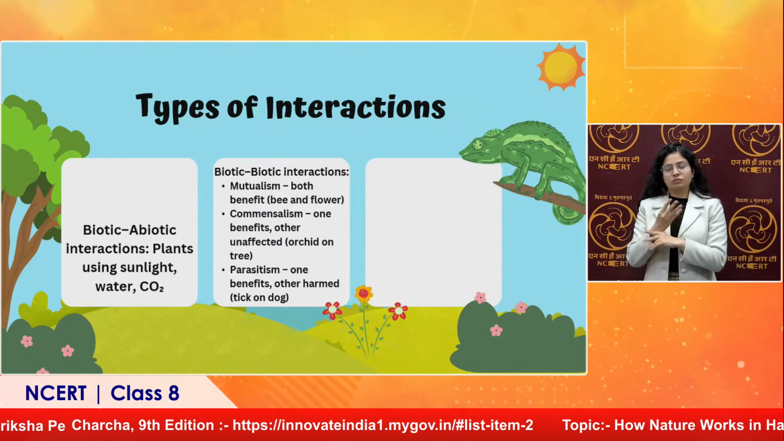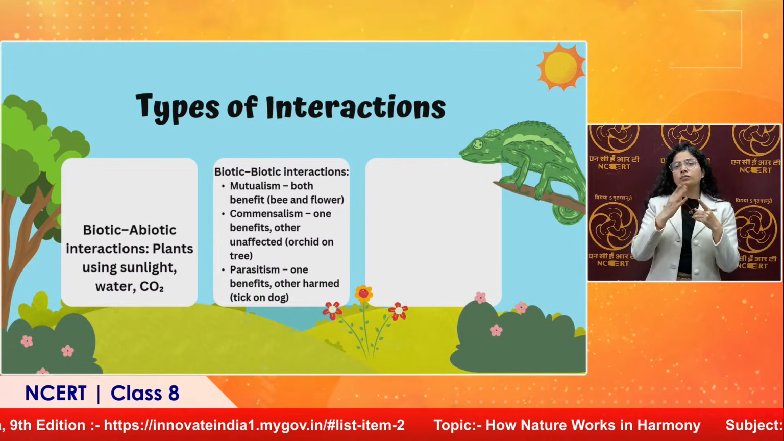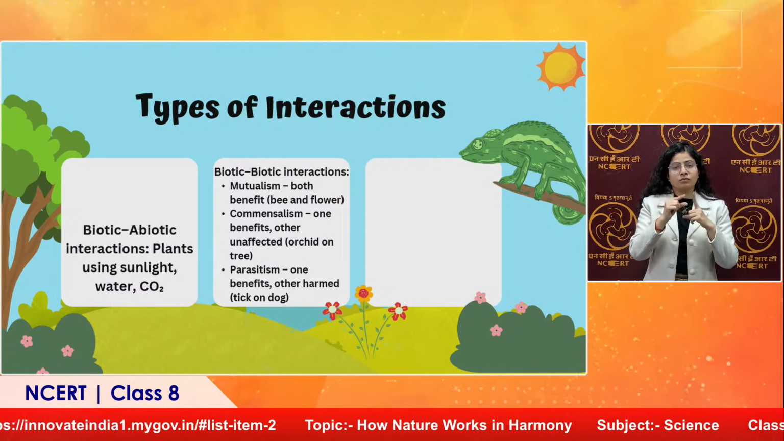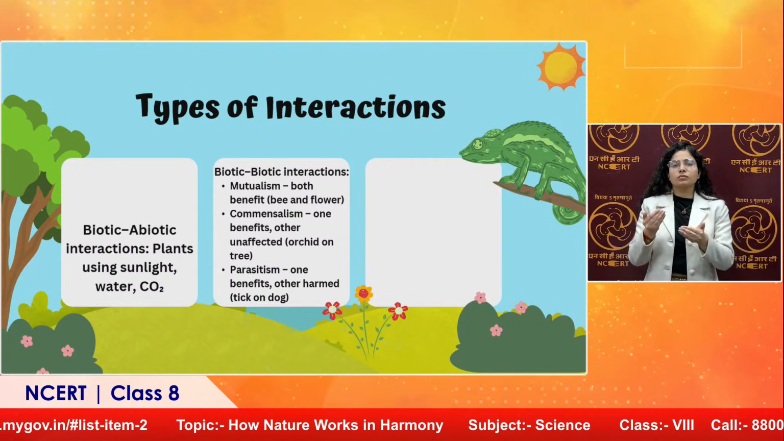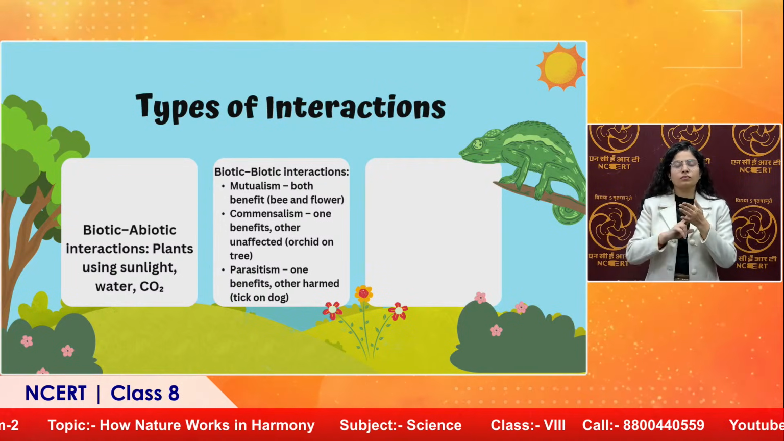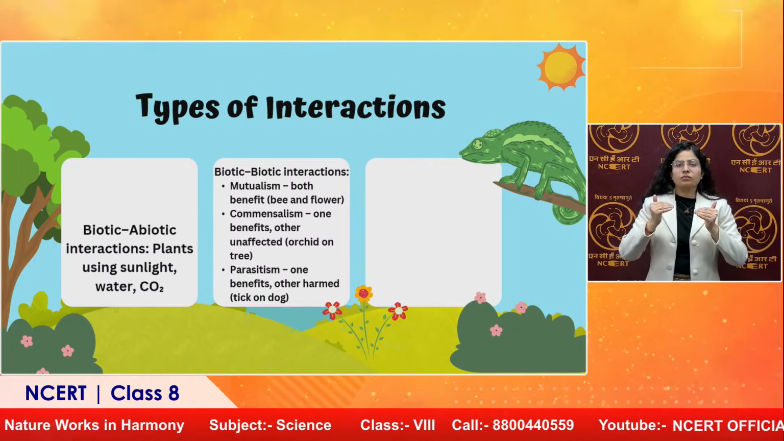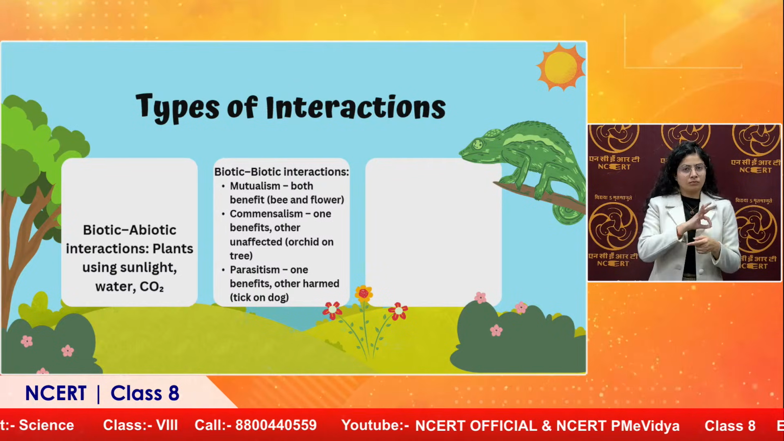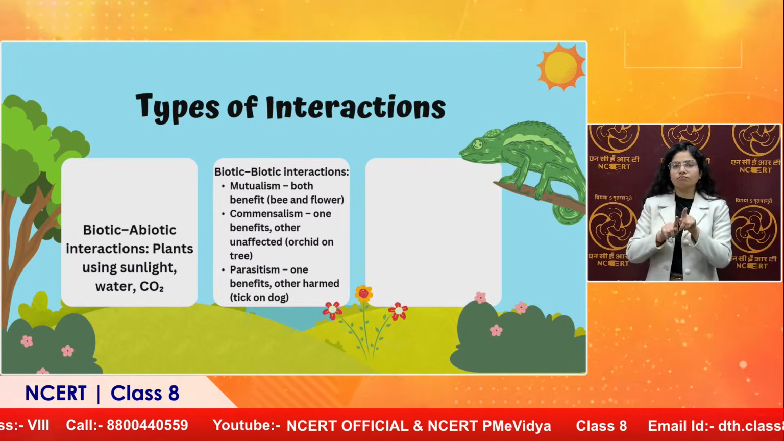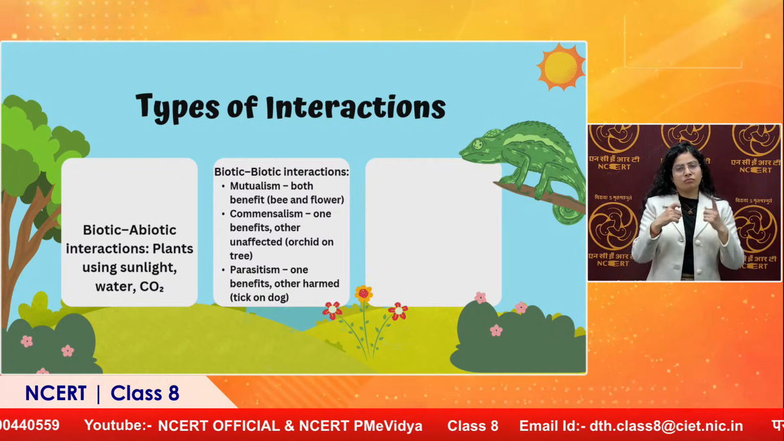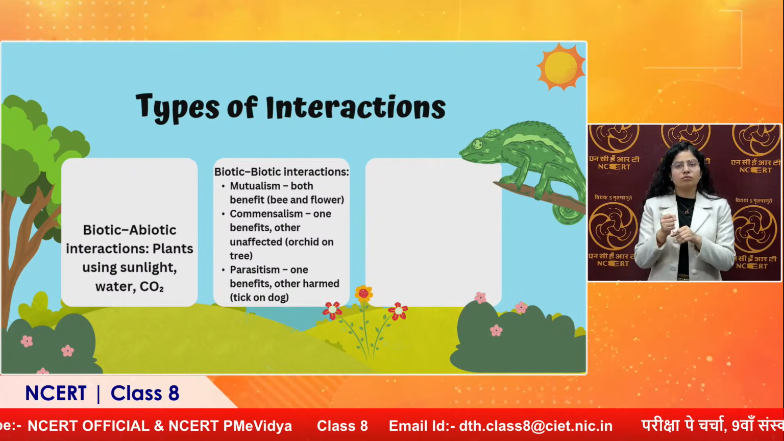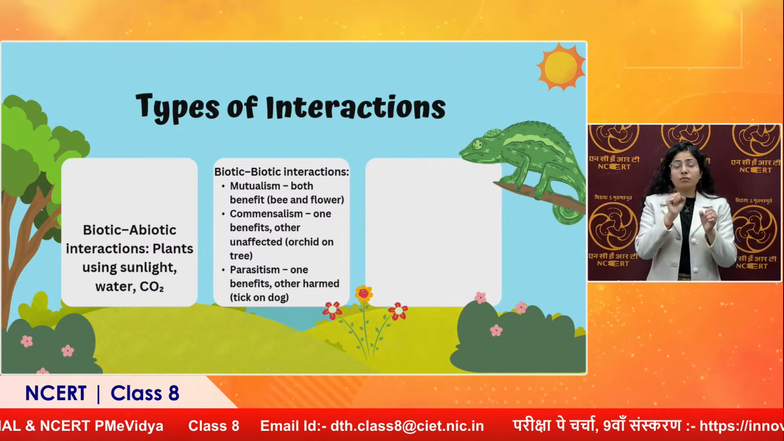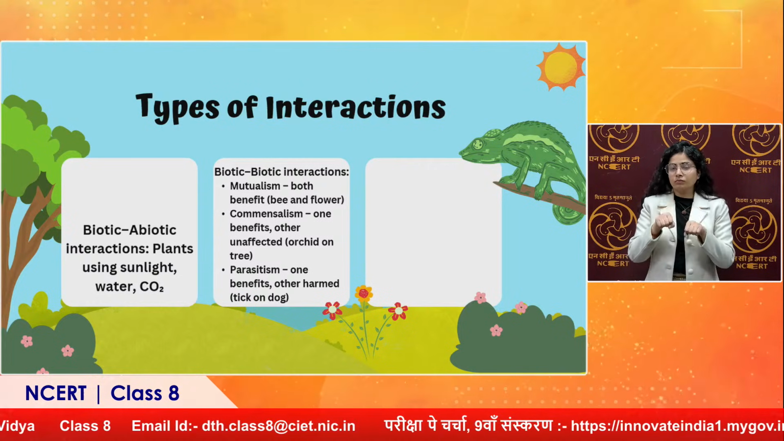So what happens? Bee takes nectar, right? At the same time, for the flower, why is the bee important? Because it carries the pollen grains, which further helps in pollination, right? The second one is where one organism gets benefited, the other remains unaffected, right? The third one is where one is benefited and the other gets harmed, like ticks on a dog, right? So ticks, what do they get from the dog? They get their food, they get their shelter, but are they of any use for the dog? No, they are parasites.